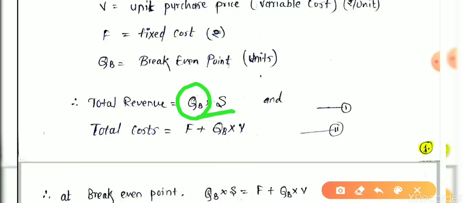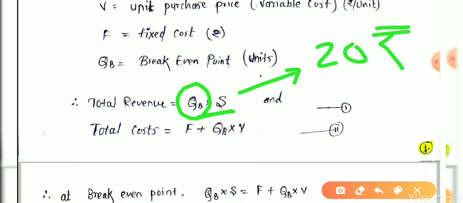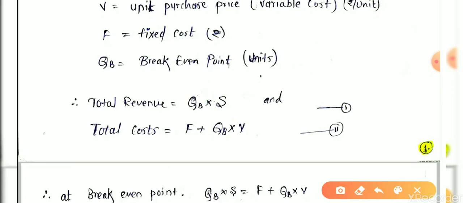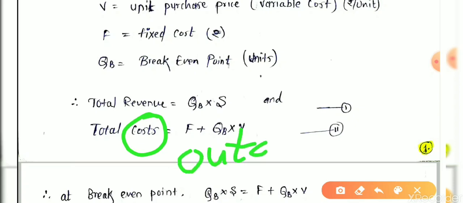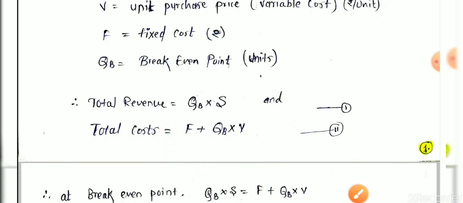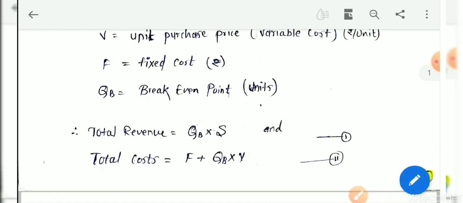It is QB into S, where S is the selling price. If it is 20 rupees, one notebook is sold for 20 rupees. Then the revenue you generate is QB into S. But how much cost do you have to pay? Cost means outgoing. Whenever you see the word cost in financial management, cost is always known as outgoings and revenue is always known as incomings. Profit, loss, income and outgoing are different concepts. I will clear that here.